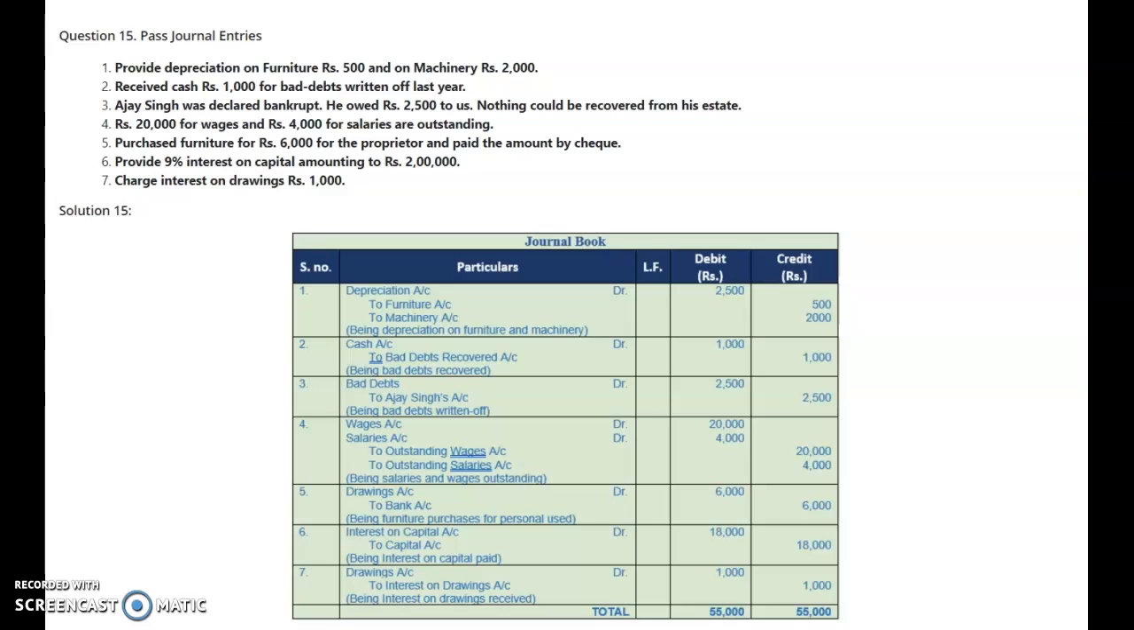The entry will be drawings account debit. By this our drawings increase, and there is income of the business being there, to interest on drawings. See, interest on capital as an expense is debited here, and interest on drawings as an income is credited here. So this way we will record this entry: drawings account debit to interest on drawings.